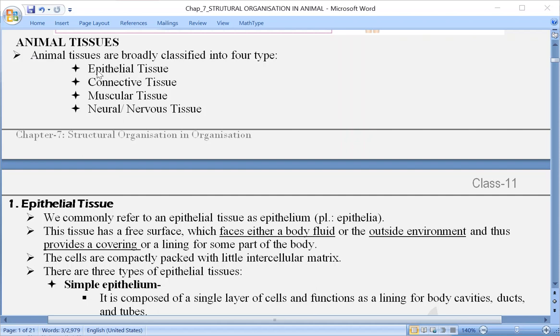Animal tissues can be broadly classified into four different types. One is epithelial tissue, which I have discussed in the first two videos. The other tissues are connective tissue, muscular tissue, and neural tissue. So in this video I am going to discuss the second one, that is the connective tissue.